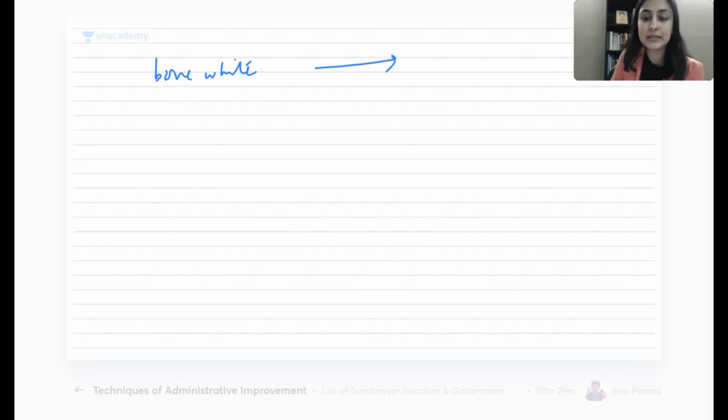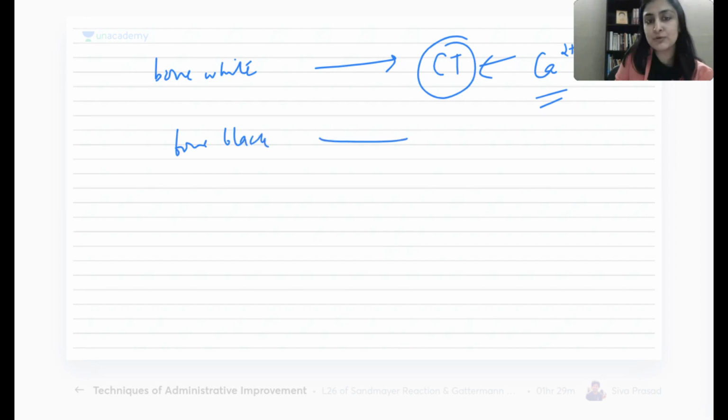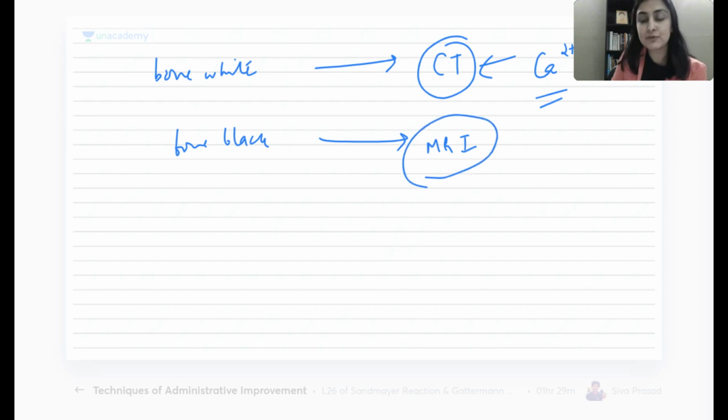So my first question to you, if I see an image, and I see that the bone is white, what will be the image? This is my starting point. Yes, it is a CT scan. And I know that on CT, any calcification will be white. Any calcification will be white is what my learning point was. Okay? Now I saw bone is black. So now I have to figure out which sequence this is or which investigation this is. This is MRI. In this, I have to go deeper and find out the sequence. So if I tell you that water is white in the CSF, what will be the sequence? T2.